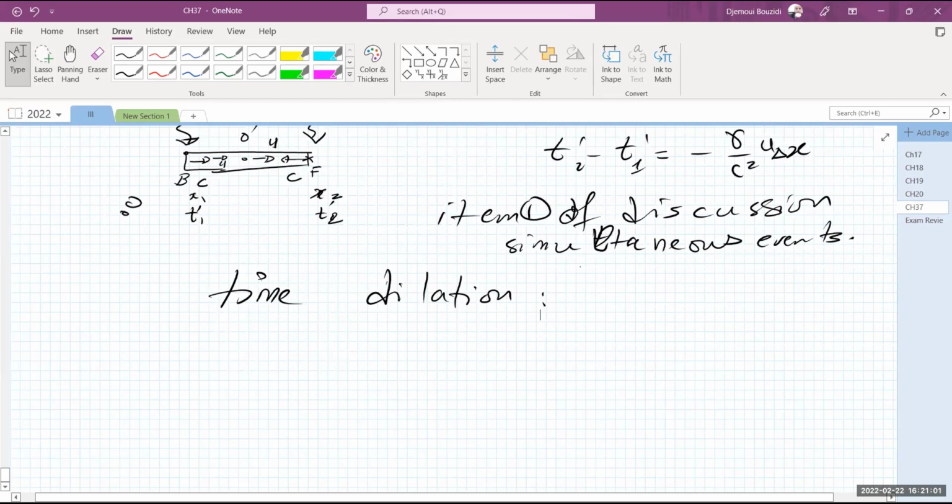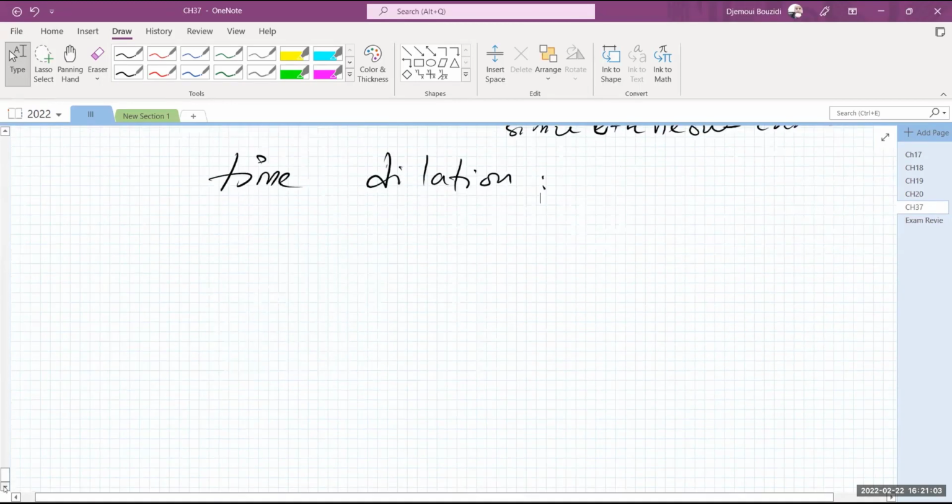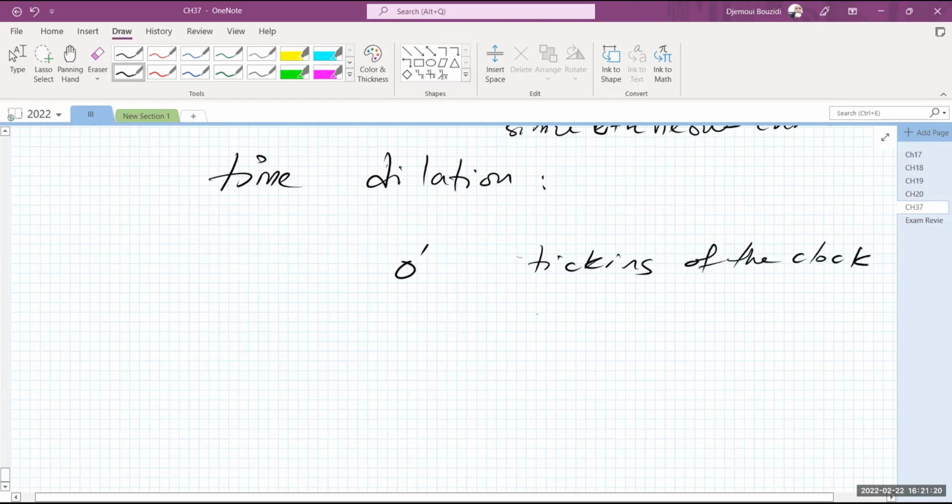Okay. Imagine with me for a second that we have observer O prime sitting at the same point recording the ticks and the tocks, the ticking of the clock. Obviously, the clock is sitting in one point and it's ticking time. It's going from 1 to whatever it is and then back.